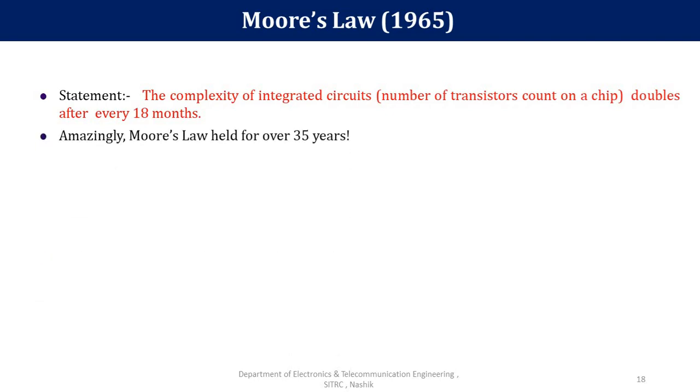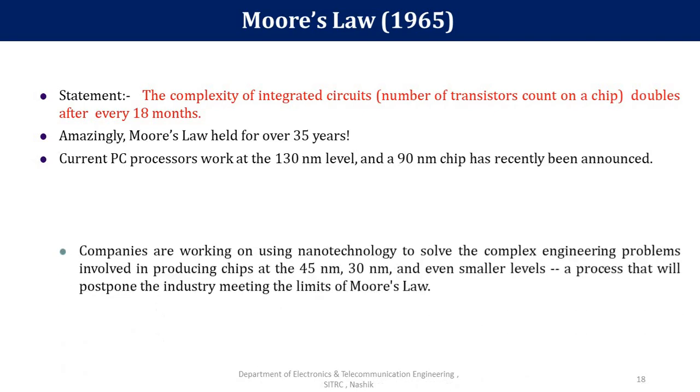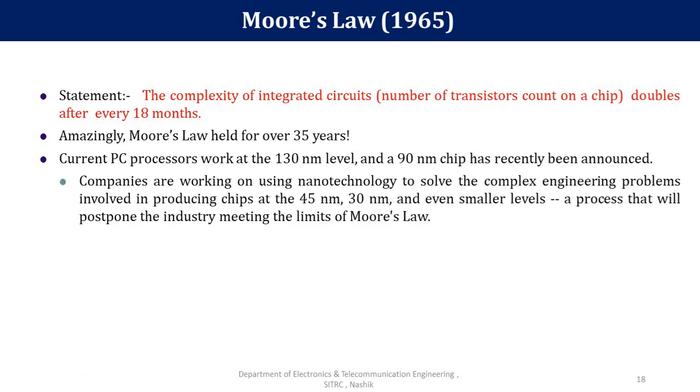This Moore's law has held for over 35 years, and we are still based on it. Current PC processors work at the 130 nanometer level, and a 90 nanometer chip has recently been announced. Nowadays, as you see in the Intel ad on TV, they are saying that they are now in the testing phase of 7 nanometer technology.